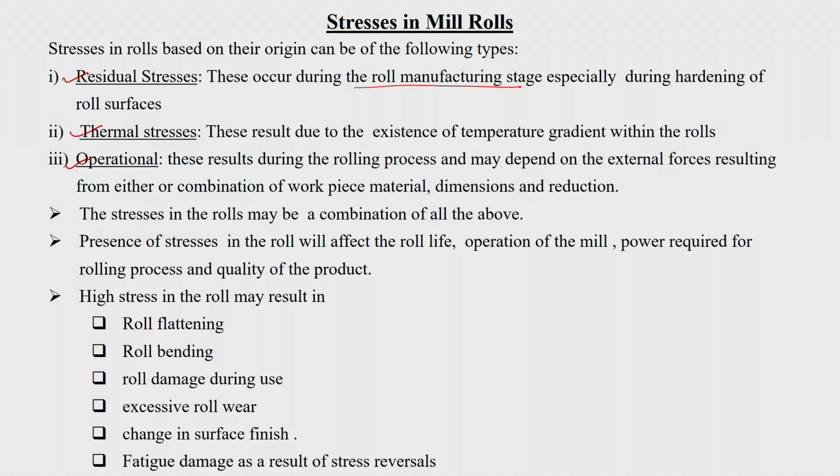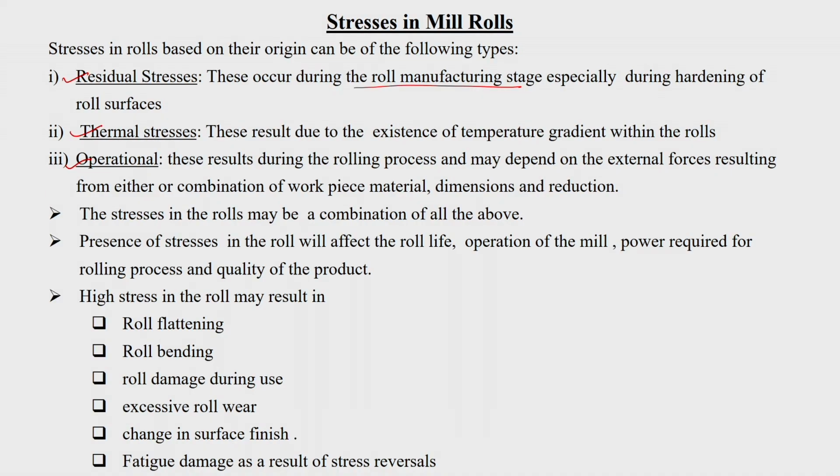Now, another type of stresses are the stresses due to the operation. These result during the rolling process, and they depend on the external forces resulting from the combination of the workpiece and the roll material, the dimensions, and the reduction given. So, all these things matter. Depending on the roll diameter also, for the same reduction your contact length may be very large. So, all those things will happen.